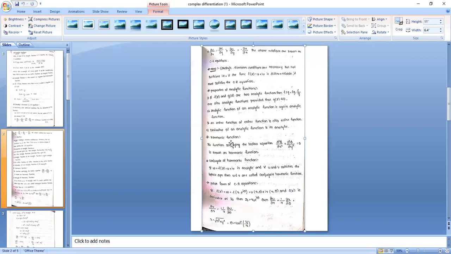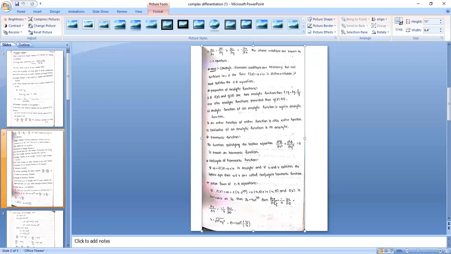Next, we know the CR equations. If you observe, del u by del x equal to del v by del y, del u by del y equal to minus del v by del x. This is in the Cartesian form. So we can represent the CR equations in polar form also. Suppose f(z) equal to w, that is f of r e power i theta. Substituting z equal to r e power i theta, then u and v become functions of r comma theta.